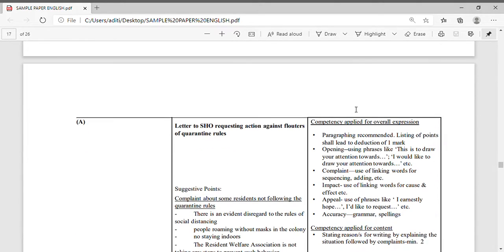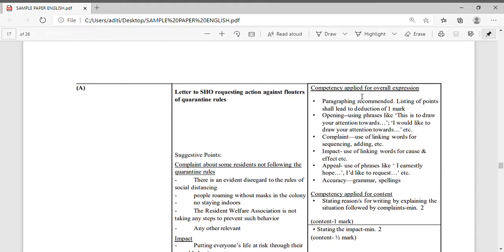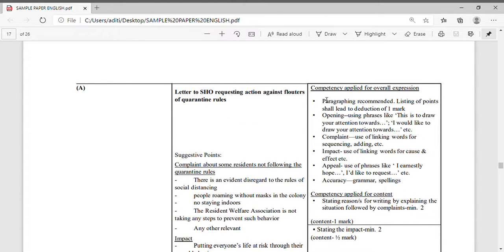Now you can see the question was to write a letter to the SHO. So for writing this letter, first of all, what you have to do is write a letter to the SHO requesting action against those flouting quarantine rules. Against that you have to write now. So what will you write here, you can see the points. Here you can see competency applied, overall expression.